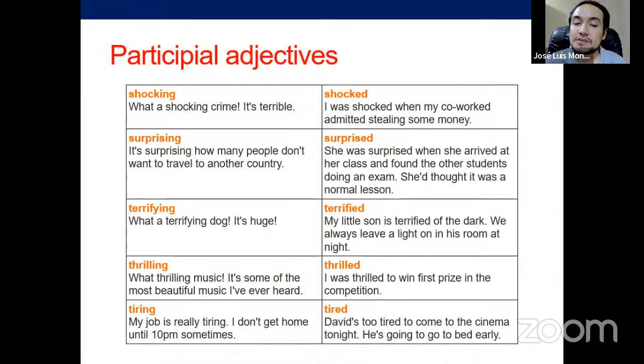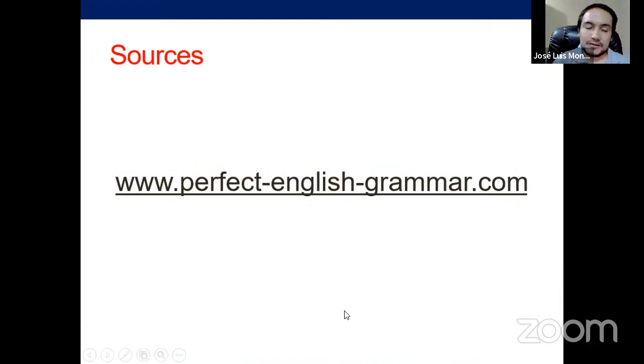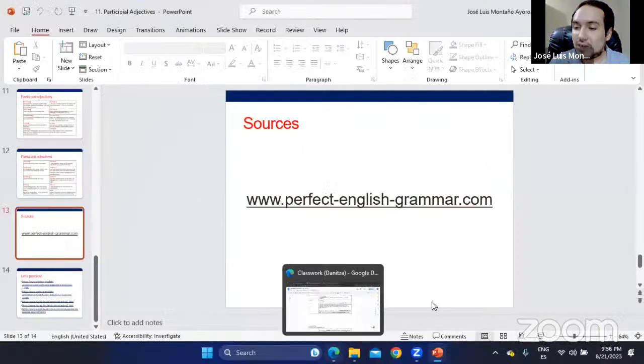My job is really tiring. I don't get home until 10 p.m. sometimes. And tired, if something is tiring, of course you can get tired. David's too tired to come to the cinema tonight. He's going to go to bed early. All right? That's again the rest of the list, and this is the source that I've used.